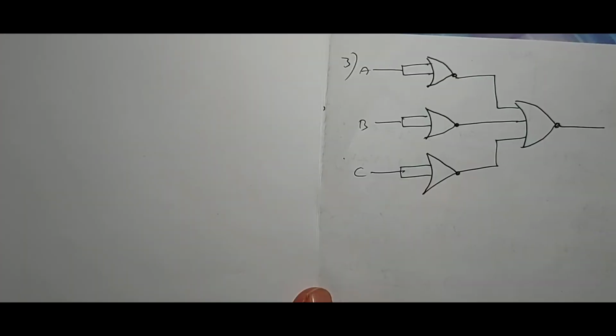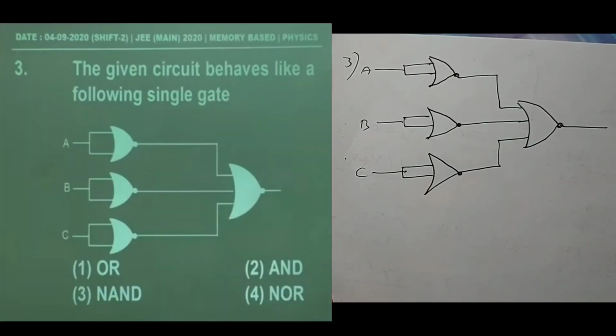Right. Now this question is asked from semiconductor devices. There are 3 NOT gates given. What do they ask? Let us read that problem. The given circuit behaves like the following single gate.